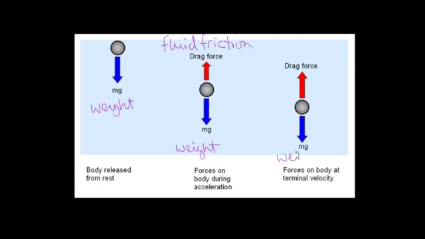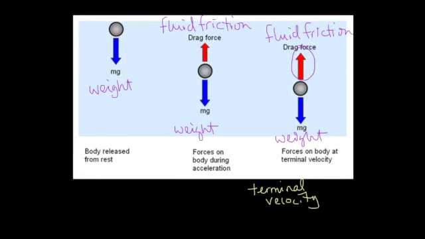The longer the object falls, the more air resistance there will be as the object gains velocity. Eventually, the amount of drag force will be equal to the weight of the object. When this happens, the object has reached terminal velocity.